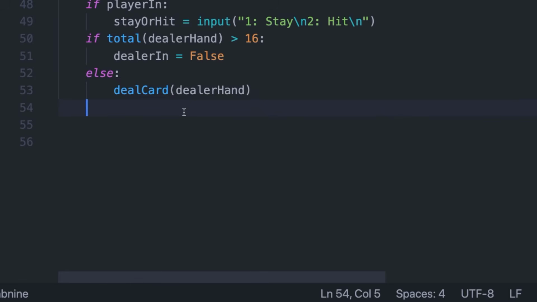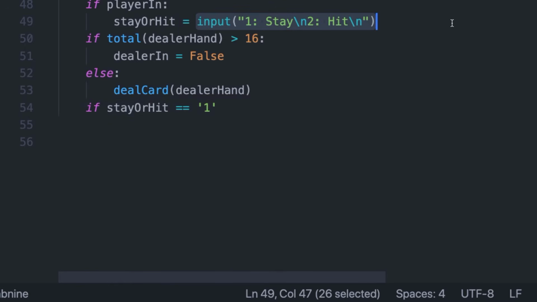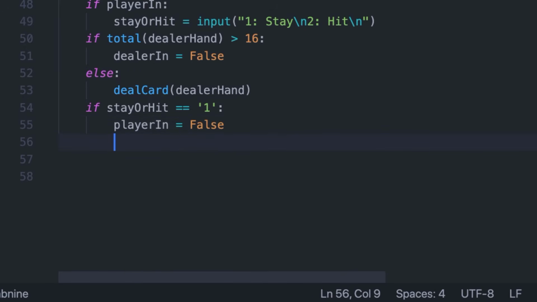So now we can say if stay or hit is equal to 1. Guys, keep in mind that anything returned by this input function is always returned as a string. If you want it to be an integer, you could convert it to an int, but I don't think that is necessary, so I'm just going to keep it as a string. So if stay or hit is equal to 1, then we're going to set player in equal to false. And if it's a 2 or anything else, we're going to want to deal another card to the player. So we're going to say deal card, player hand. There we go.